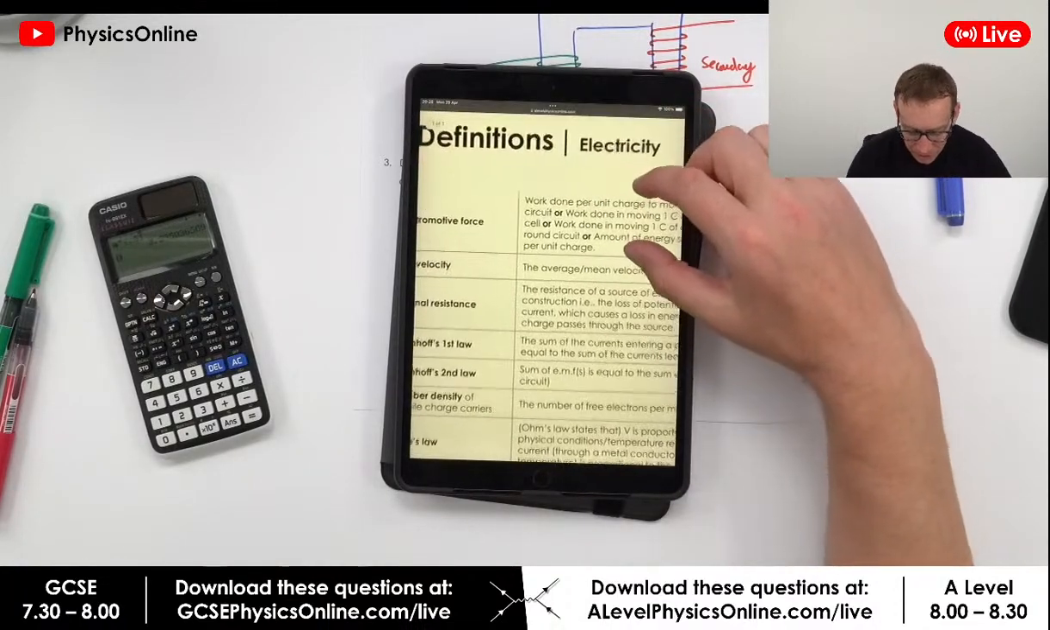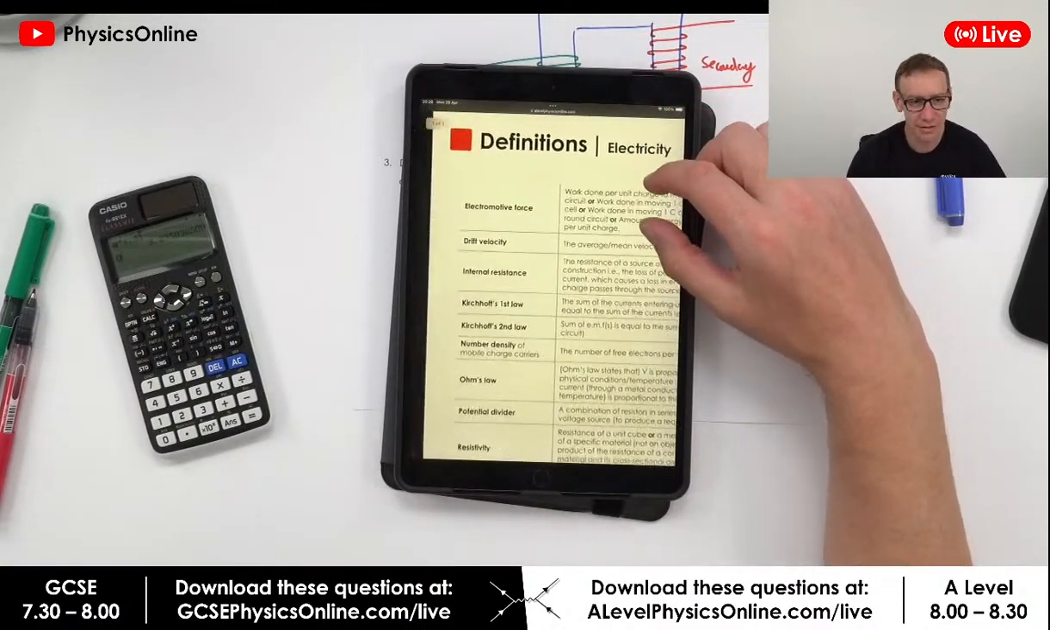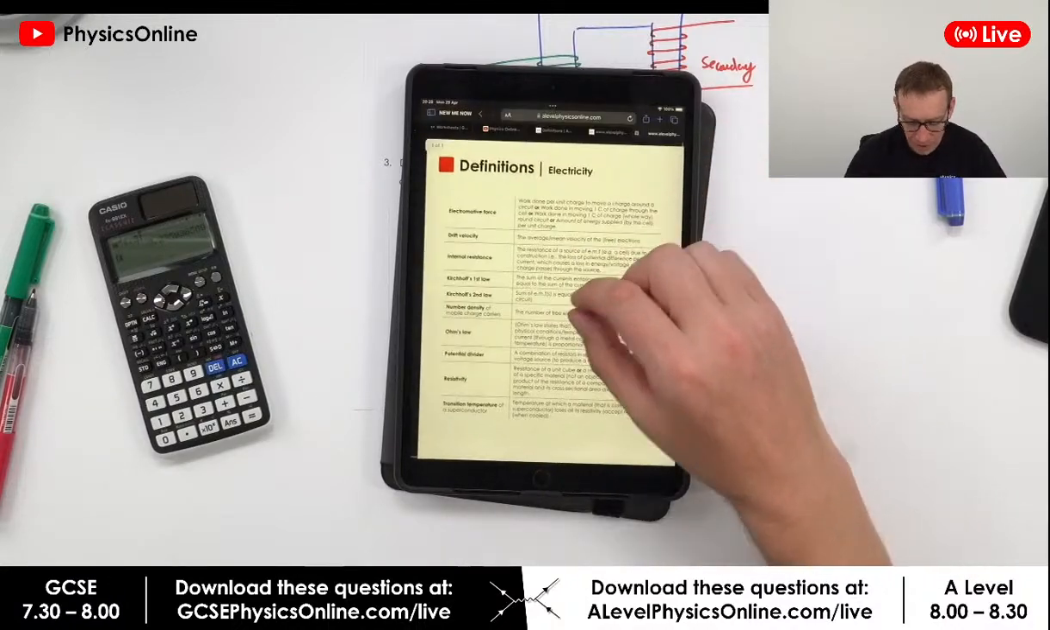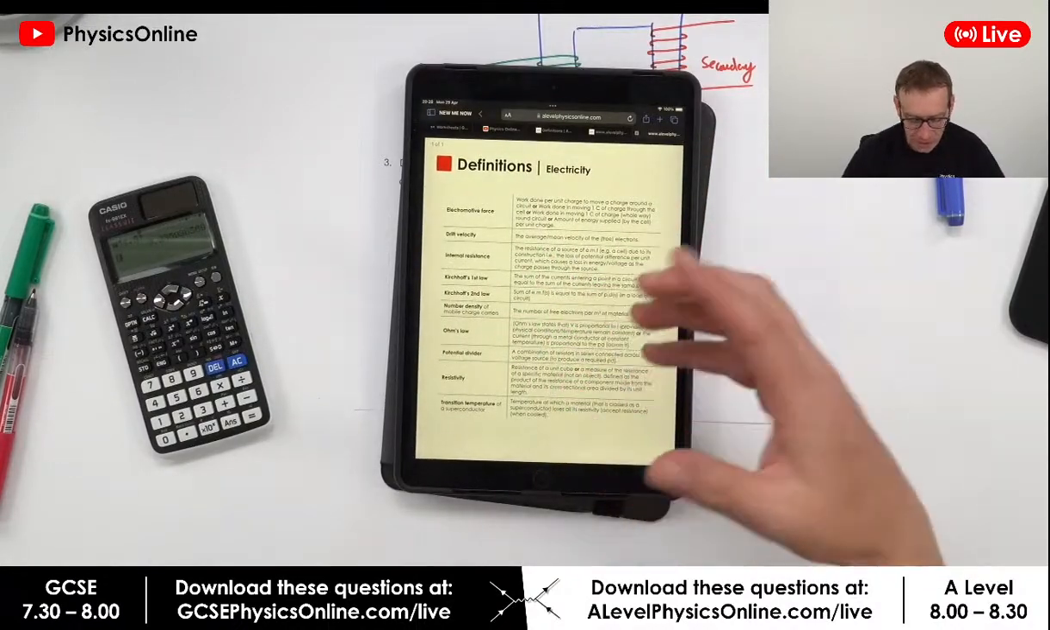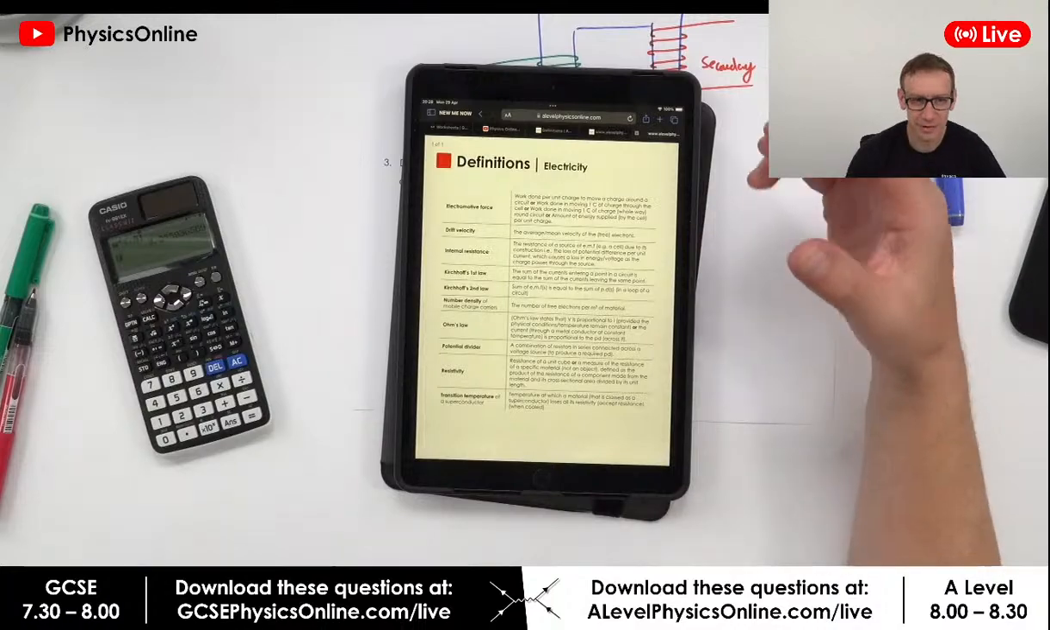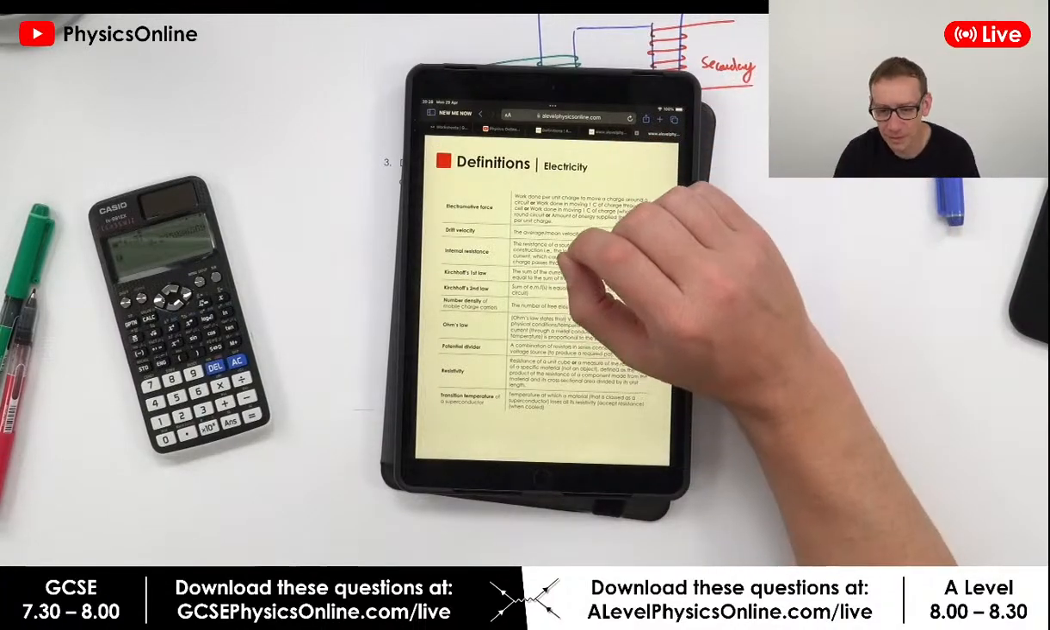So things like electromotive force, you need to know what that is. You need to know about Ohm's law, potential divider, all these kind of things that have come up in exams before could be useful.